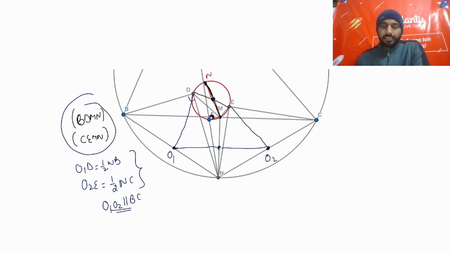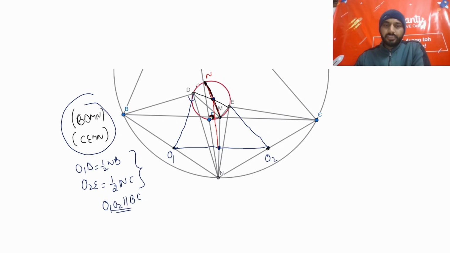If we join these two points, the midpoint of DE and the midpoint of O1O2, this will be parallel.